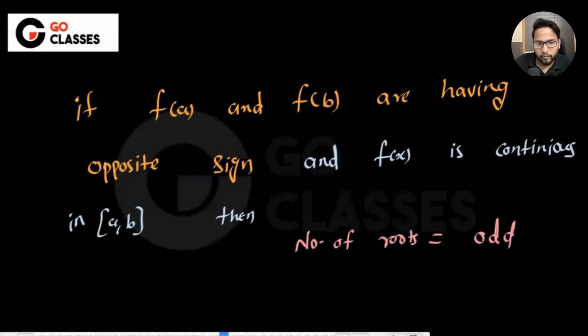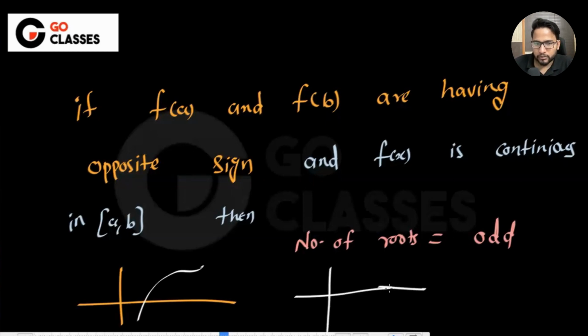Which means you either have one root or more than one root. Something like this: opposite sign, again opposite sign. Here negative, here positive. So there are three roots, 1, 2, and 3. Here it is just one root.